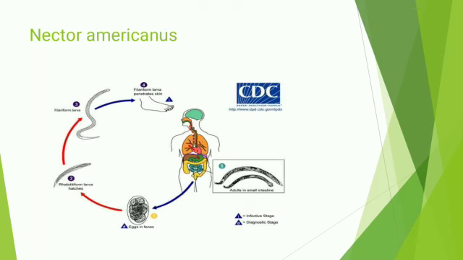Now the third one is Necator americanus, the New World hookworm. Necator is a Latin word meaning killer. It is found in the southern United States. The adults live in the small intestine, where they hold on to the intestine wall with teeth and feed on the blood and tissue fluids.